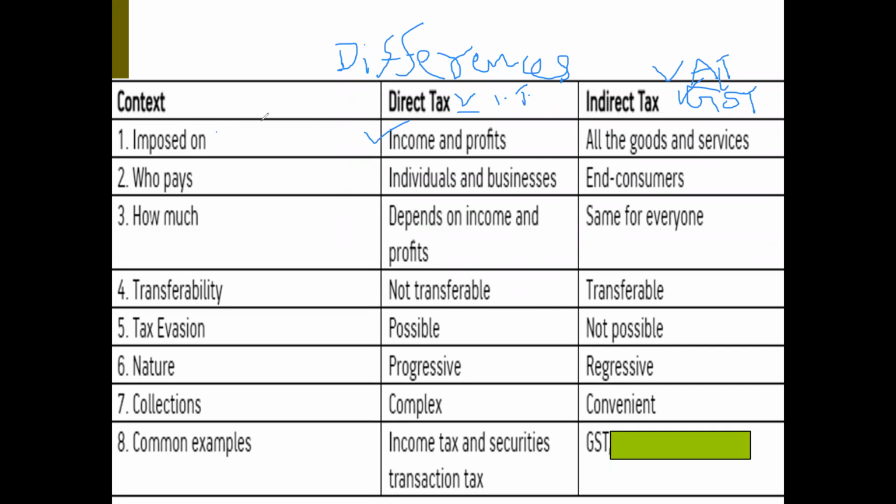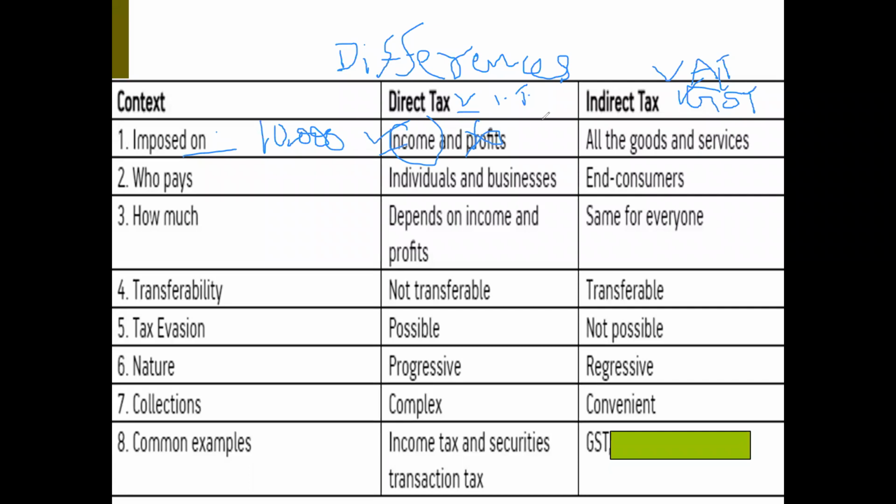I paid last year 10,000 rupees as income tax. So the tax is imposed on my income. But I am not a businessman. I am not earning any profits. That is just my salary. That is my income. So on income, I paid 10,000 rupees as income tax. So direct taxes are imposed on or levied on income and profits.